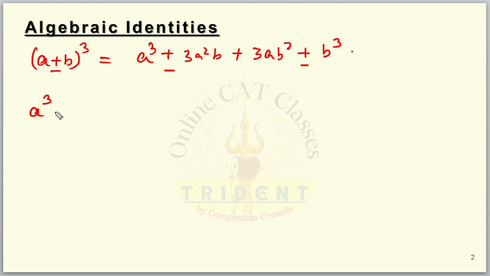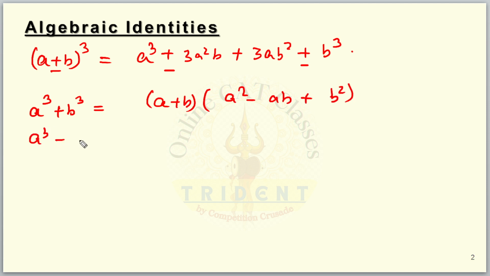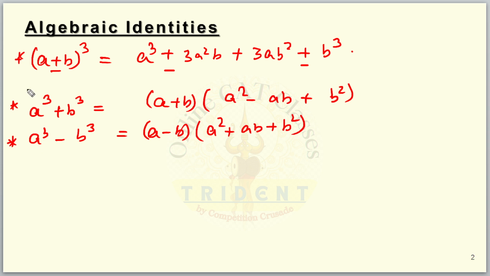Now a cube plus b cube is equal to (a plus b) into (a square minus ab plus b square). This is important. Similarly, a cube minus b cube is going to be (a minus b) multiplied by (a square plus ab plus b square). These are some of the important things that you can remember. The others you already remember.